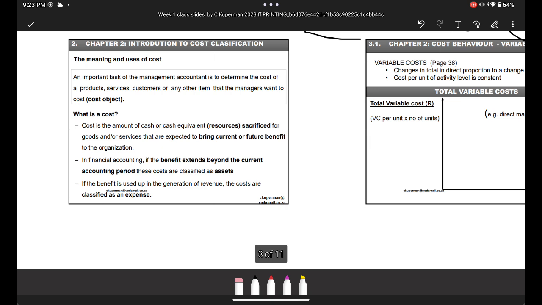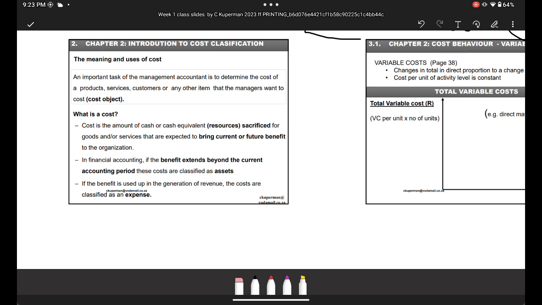Now the meaning and use of cost. So what is cost? Cost is basically the money that you need to sacrifice in order to make something, in order to buy something. You've got two people, right? One has 10 rand and one has a product. For you to get that product, you need to sacrifice. What that means is you need to give up the amount of money you have in your hand and say, hey, take my money. I'm going to sacrifice this money, but in return, you give me the product. And that's what cost is, right?